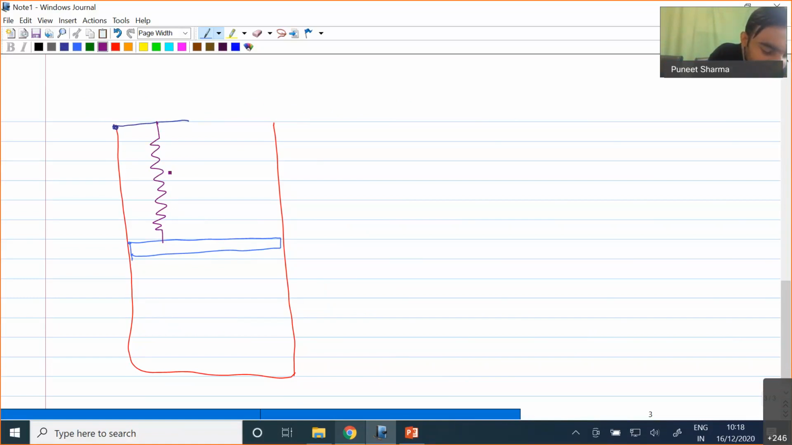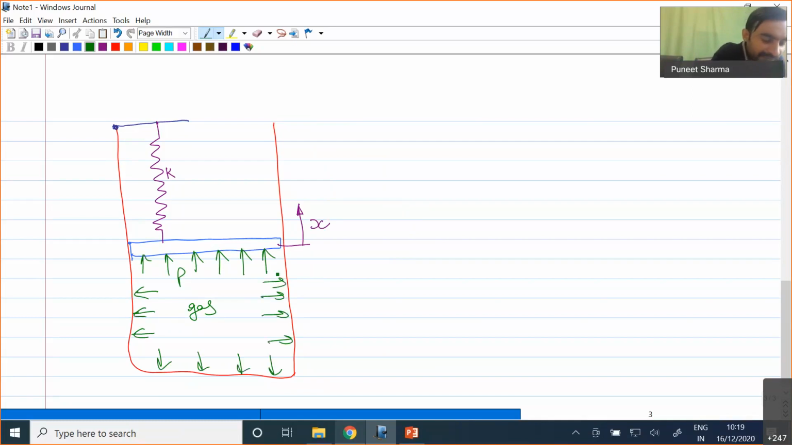Let us consider that K is the stiffness of this spring, and that this piston is displacing in the upward direction. So X is, say, the displacement of the piston, and inside this we have some gas, which obviously will be applying a certain amount of pressure. So let us consider P is the pressure applied by the gas. Apart from that, this piston has mass MP, and A is the cross-sectional area of the piston.